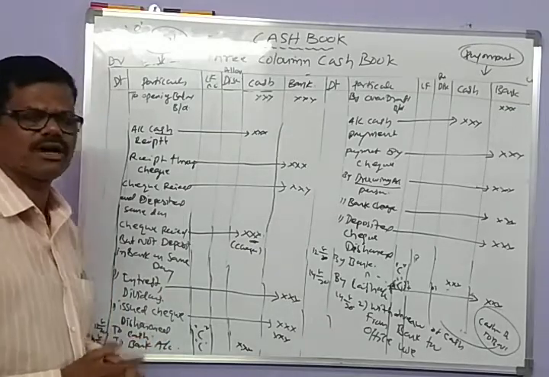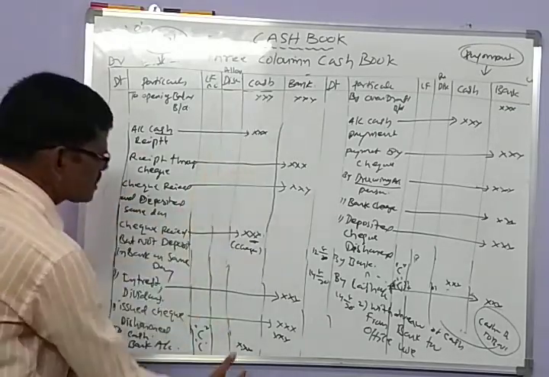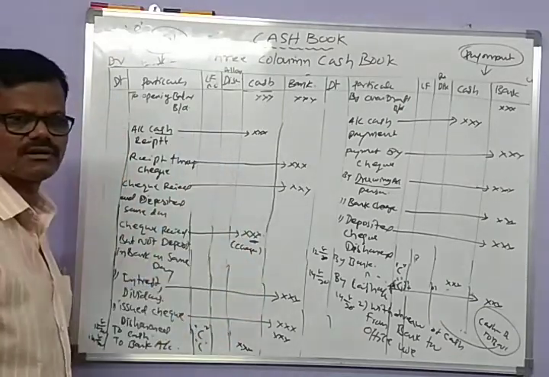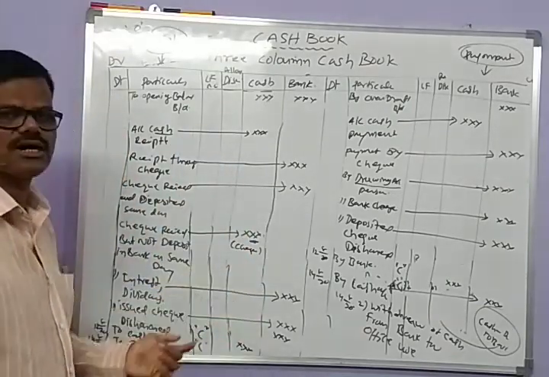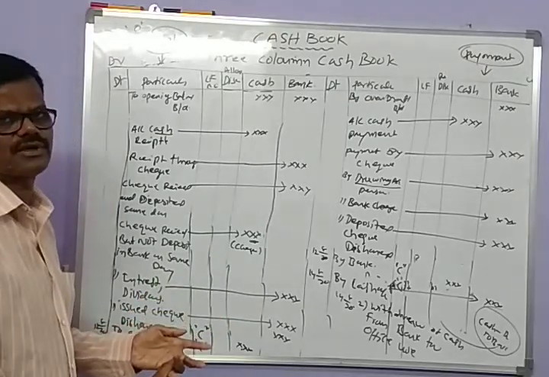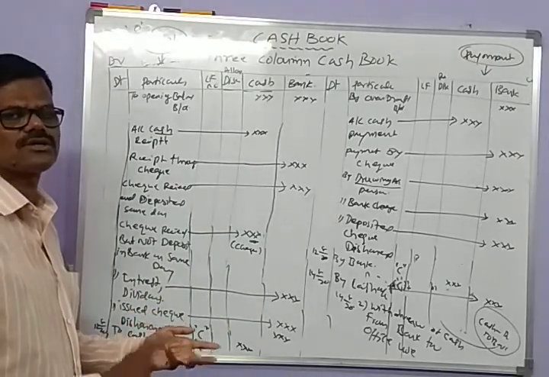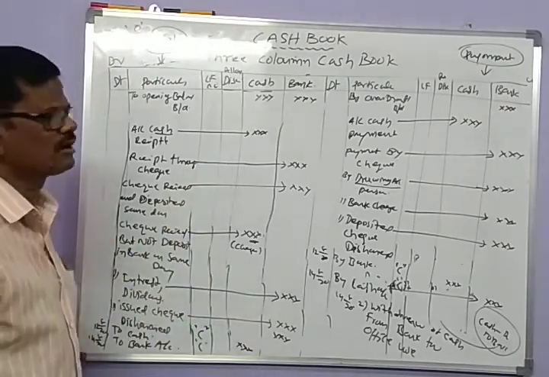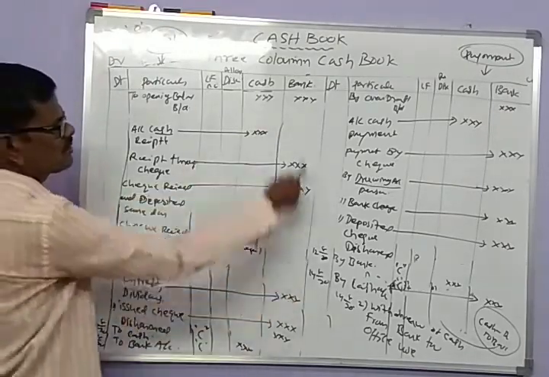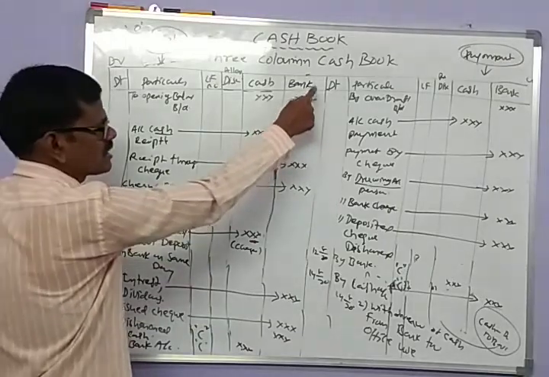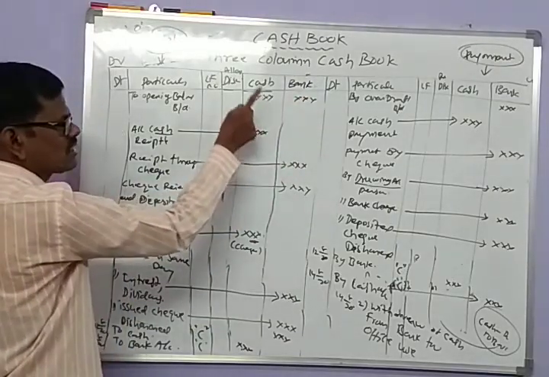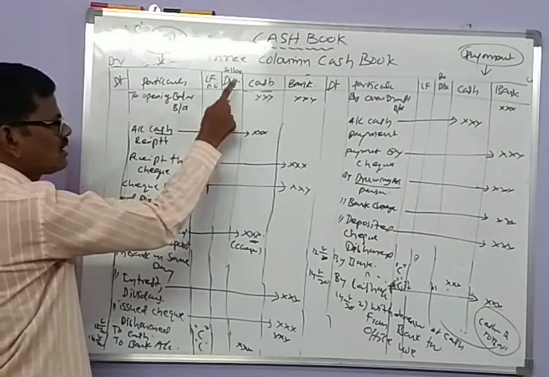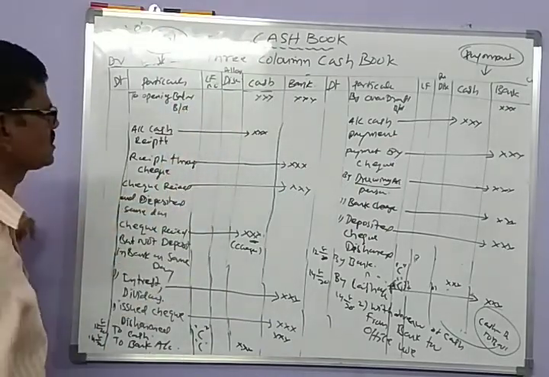It is a simple triple column cash book. Only cash transactions are recorded: cash transactions in the mode of cash, through the bank, and any discount connected with cash payments and receipts. In a triple column cash book, we can record the transactions through the bank, the transactions in the mode of cash, and the discount allowed and discount received.